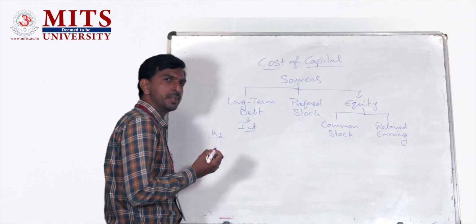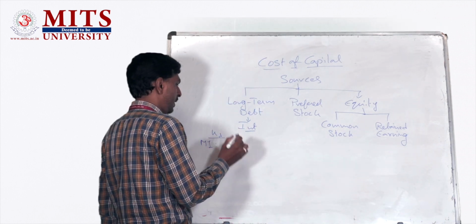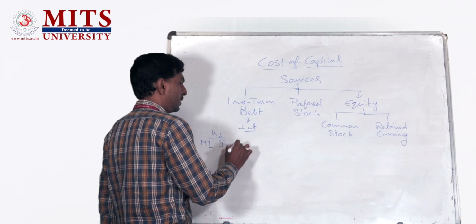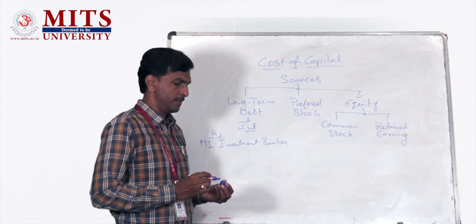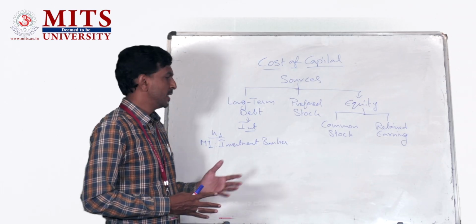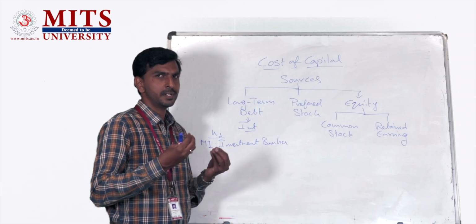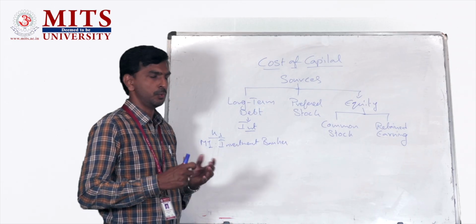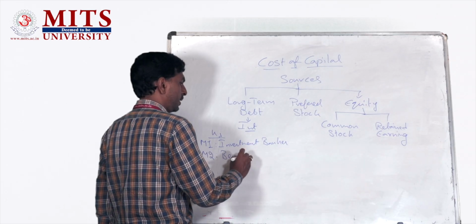We have some methods to calculate the cost of debt. Method 1 is a very simple method where you ask the investment banker to do the due diligence of your business, to examine the financial condition of your business. Based upon that, the investment banker is going to propose a certain percentage as a cost of debt for you. The second method is benchmarking.